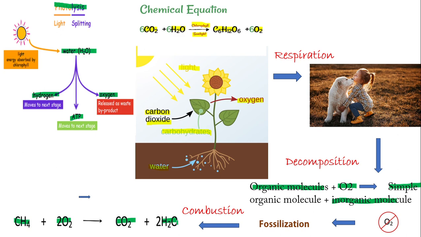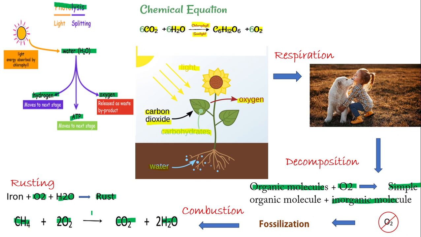And the fourth way that uses oxygen is rusting. And in the process of rusting, you know that iron will react with oxygen. Iron in the presence of oxygen and water vapors forms a reddish layer on the surface of the iron, which is called rust. And this process is also using oxygen.